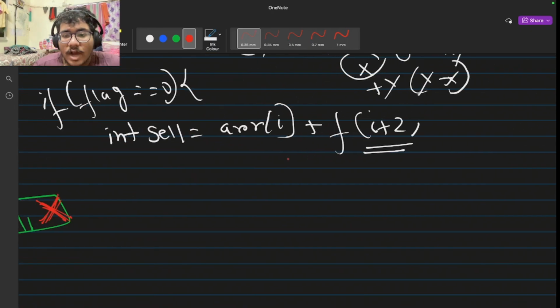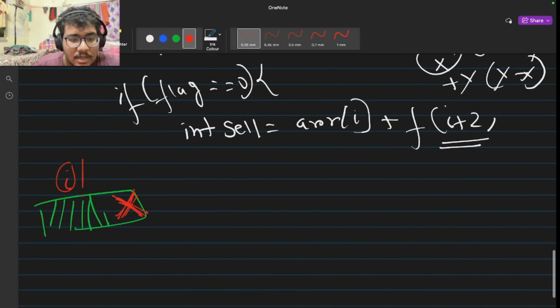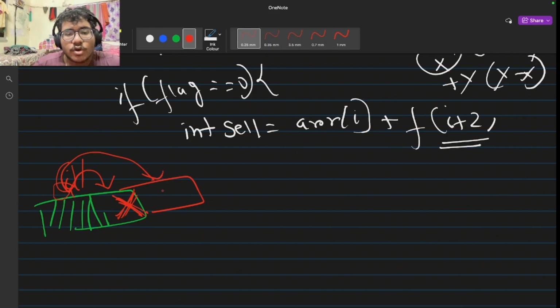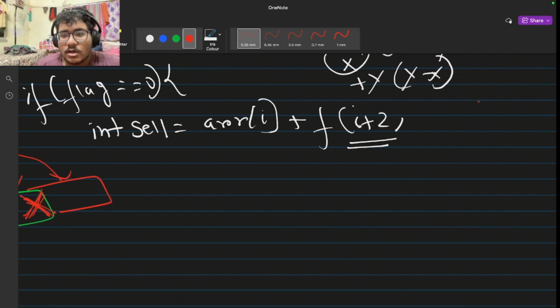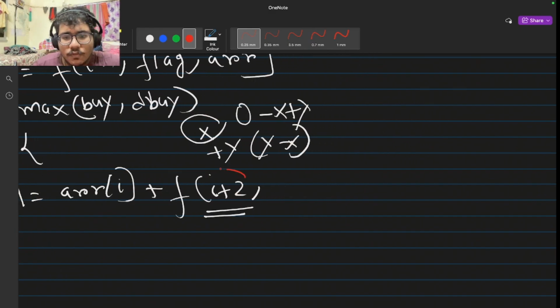So if this is I, and I choose to sell on this day, rather than moving to I plus 1, where I do not have any choice, I directly jump to I plus 2. After the cooldown period, when I move to I plus 2, I again have a choice to buy a new stock, right? So that's why this is the important part: rather than moving to I plus 1, I move directly to I plus 2.